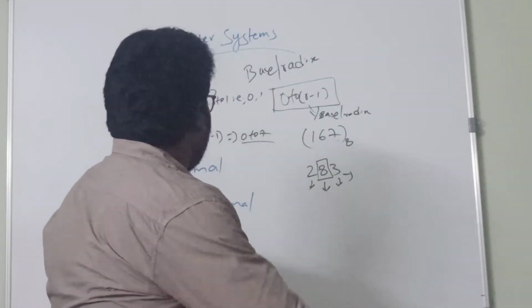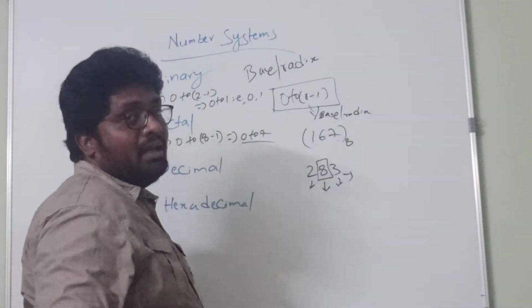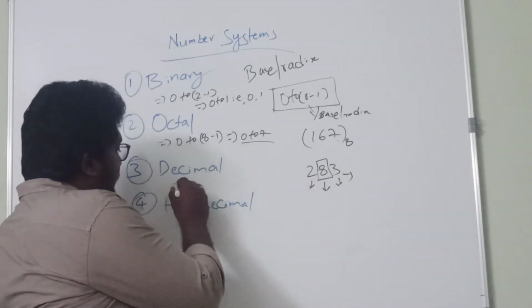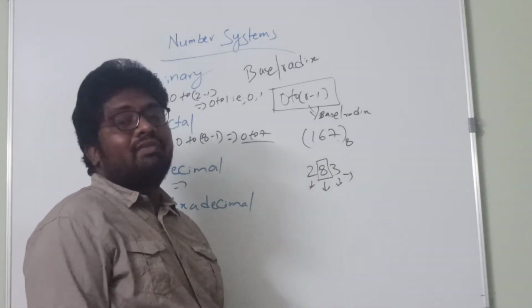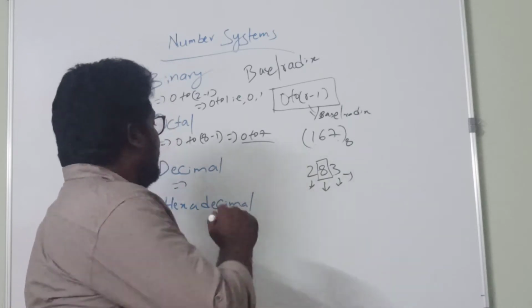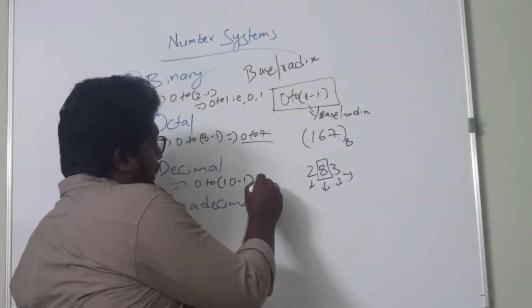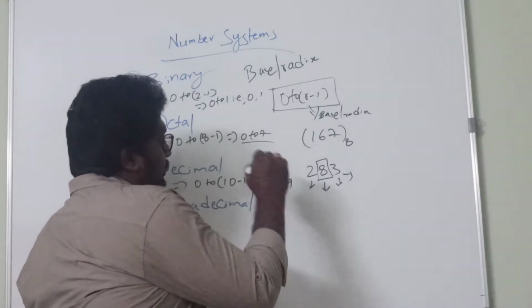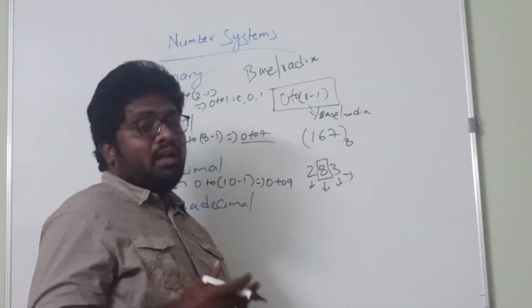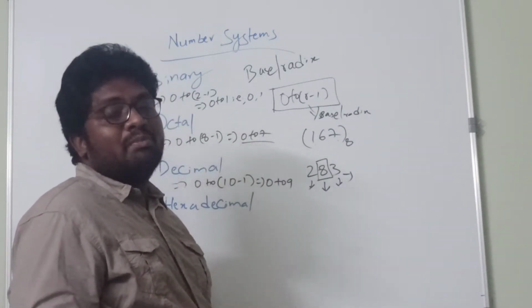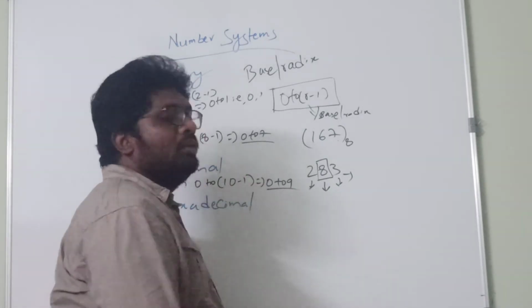So the next one in our number system is the decimal number system. Coming to the decimal number system, the base or radix is 10. So 0 to 10 minus 1, which implies 0 to 9. The range of digits for a decimal number system is 0 to 9.